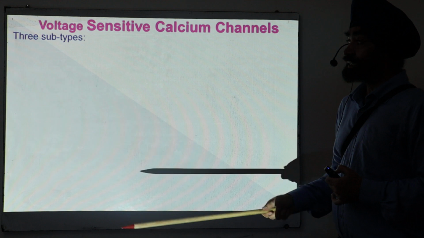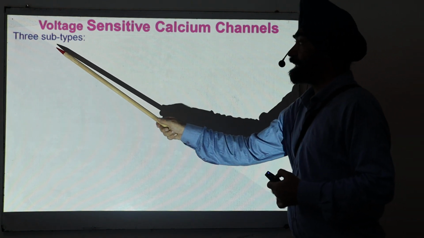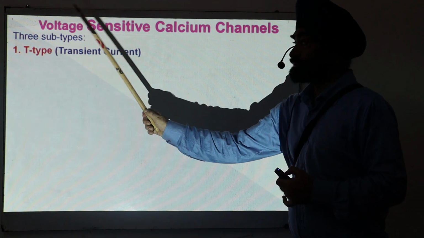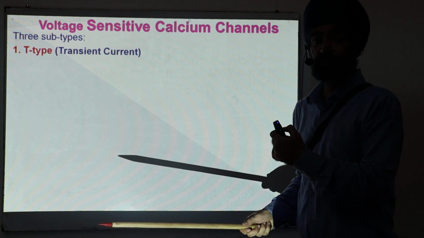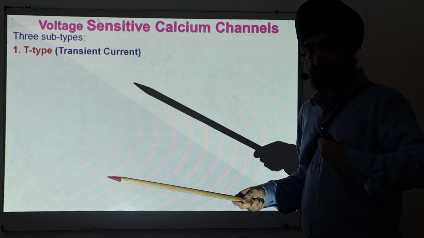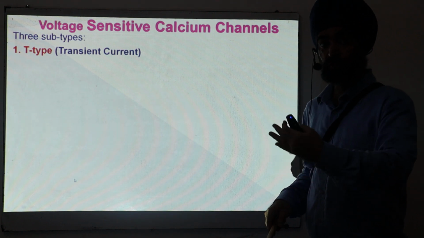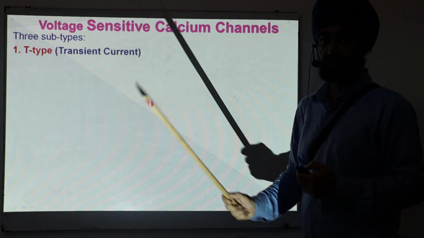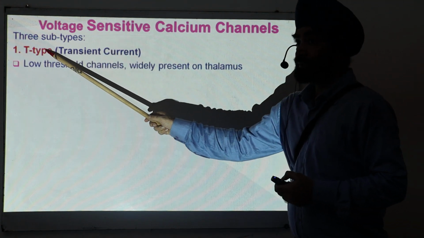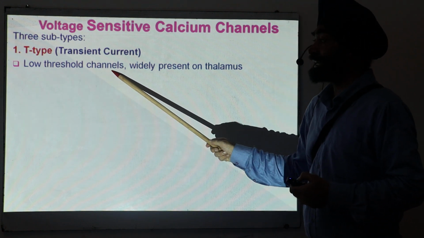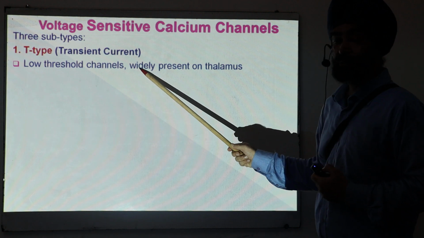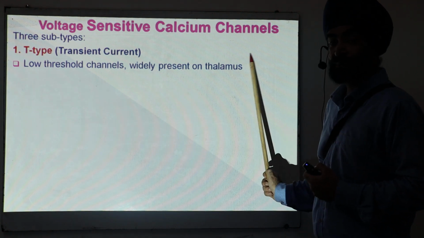If we see, these can again be classified into three subtypes. One type is called T type. T stands for transient. Transient means for a short period of time. That means when these channels open, the calcium current is for a short period of time. Another property of the T type calcium channel is that it is a low threshold channel. That means these channels open very easily, and they are widely present in the thalamus region in the brain.